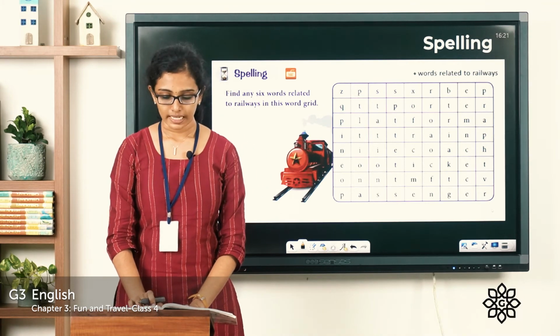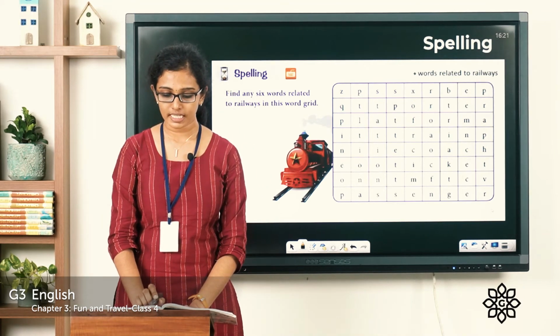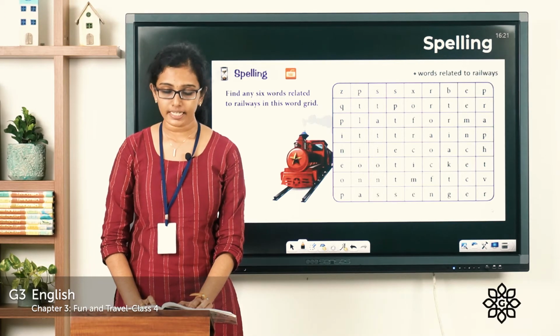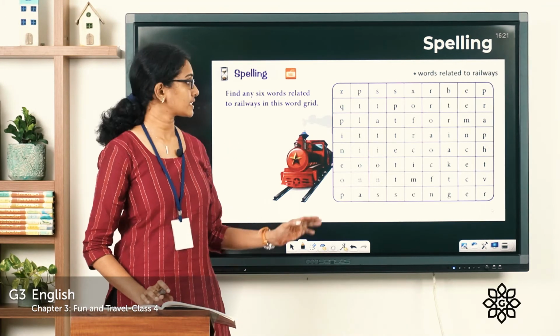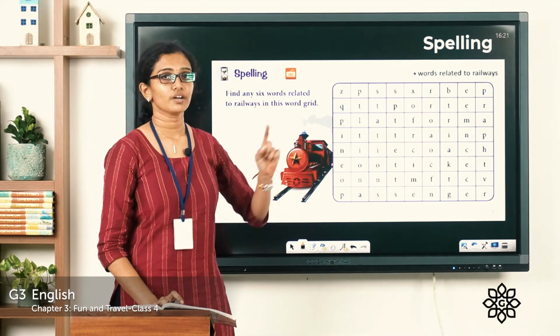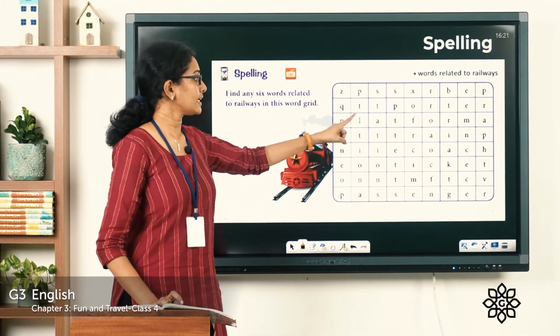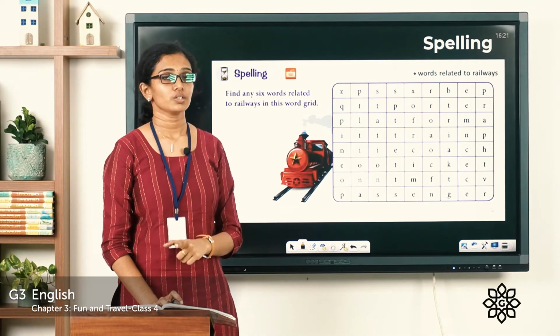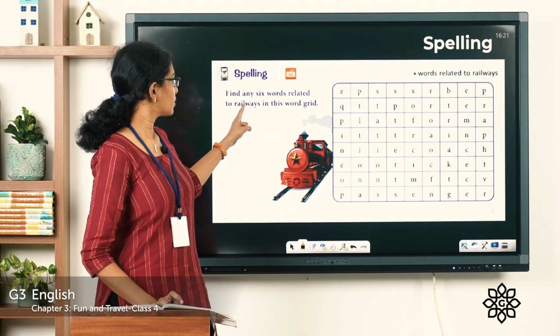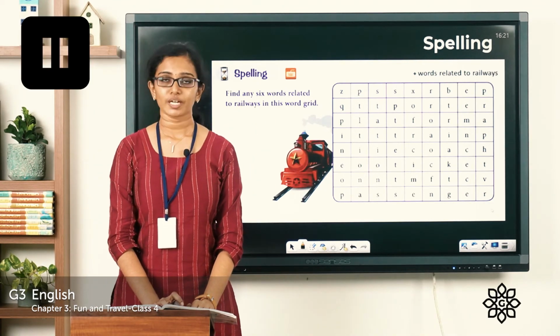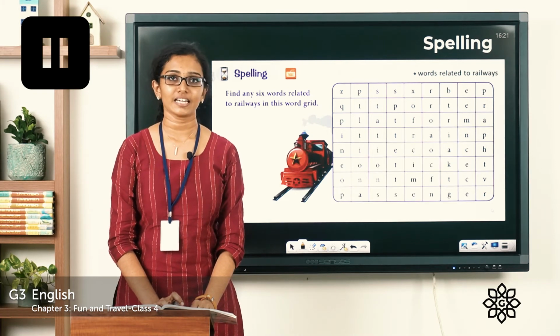Under the heading spelling, find any 6 words related to railways in the word grid. You can see a word grid here. You're supposed to find out 6 words hidden among these letters, and those words are related to railways. So you can pause the video for this activity and come back.